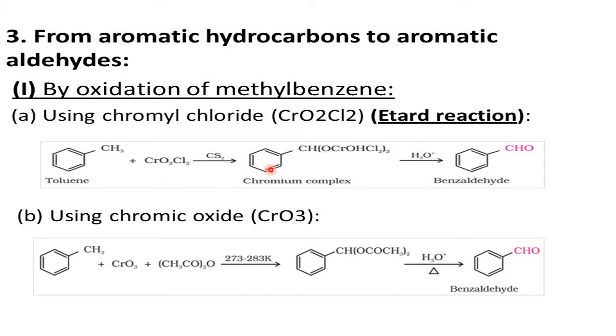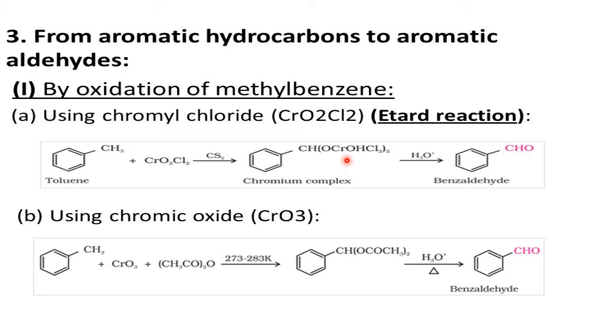Please see this. This is an intermediate complex, highly unstable. What happens here? This 2H and this CrO2Cl2 will go inside. Actually, for this carbon, H is on this side. For the same carbon, there are two groups, OCrOHCl2, similar groups, and H is above. So similar groups are attached to the same carbon. That becomes highly unstable. When this becomes highly unstable, O adds up to this one, so that becomes CHO.